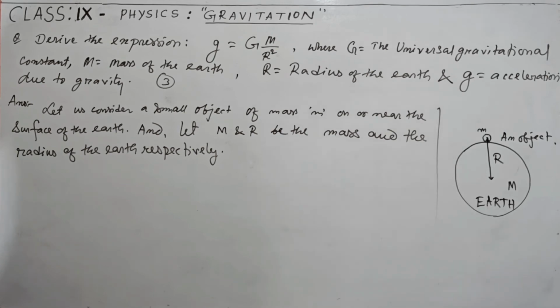So between this small object and earth, there is a gravitational force of attraction, and let us use capital F to represent that force of attraction.